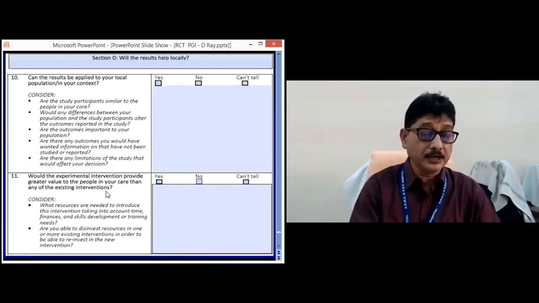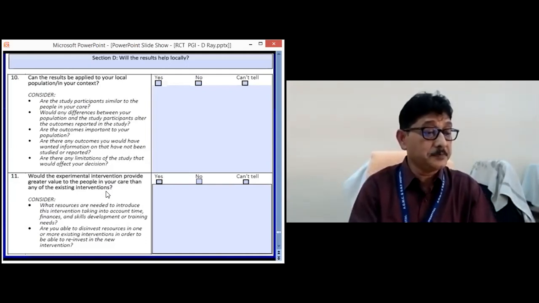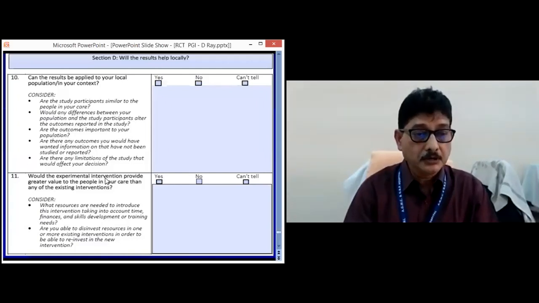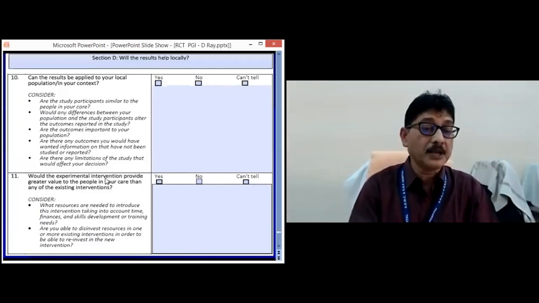Some existing standard treatment is there, but this experimental intervention may provide greater value. Say the new drug may be cheaper, or it may have to be administered less frequently, so compliance will be better. So that also has to be analyzed.